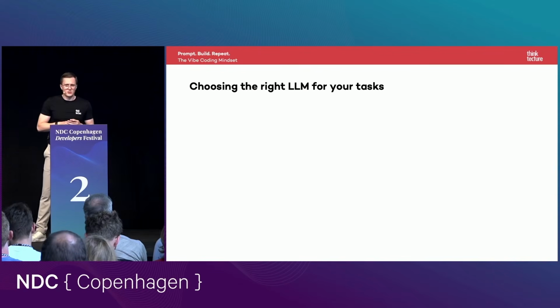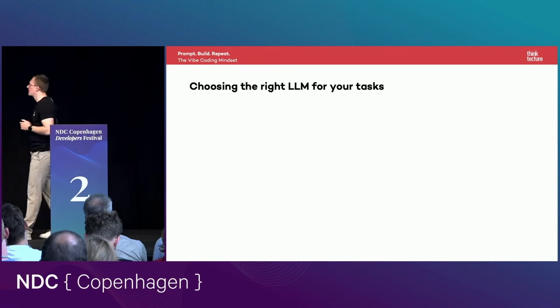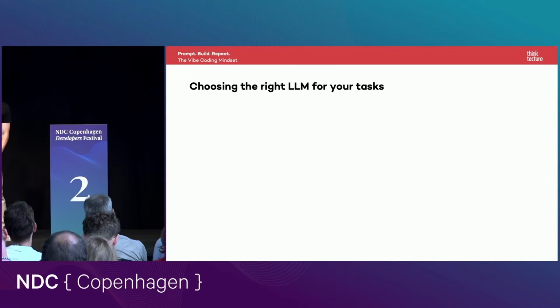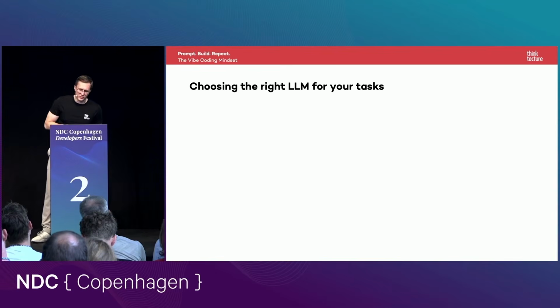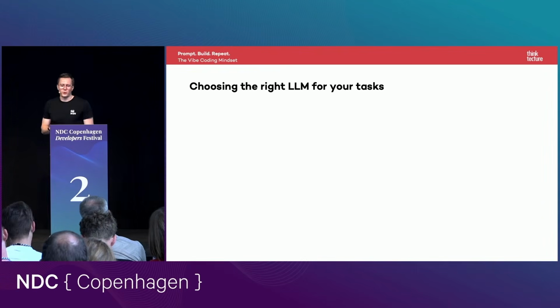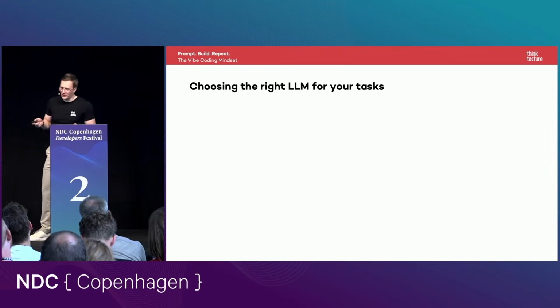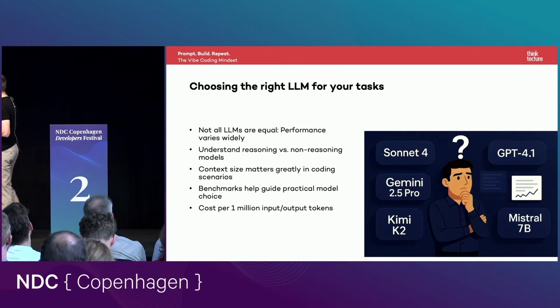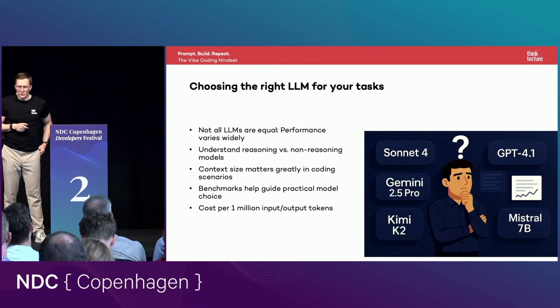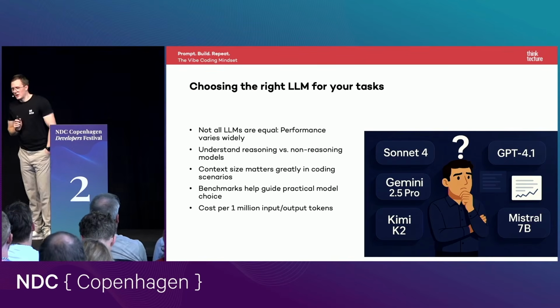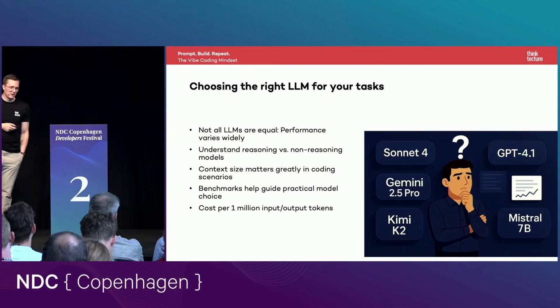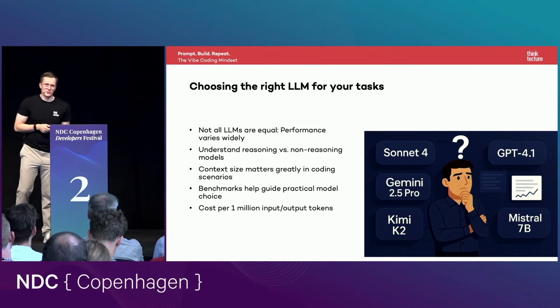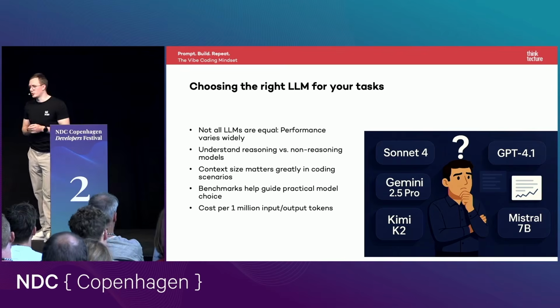And the next thing that is also important is how to choose the right LLM. Because there are so many LLMs out there, sometimes it's not that easy to validate which LLM should I use for which task. How do I know if an LLM is good for coding or not good for coding, or too expensive or too slow or whatever? And there are multiple questions we have to think about. First, the performance at all, of course. We have to think about reasoning versus non-reasoning. We have to take a look into the so-called context size. Maybe there are some benchmarks we can take a closer look at. And the costs, of course. How much do we have to pay for input and output tokens?